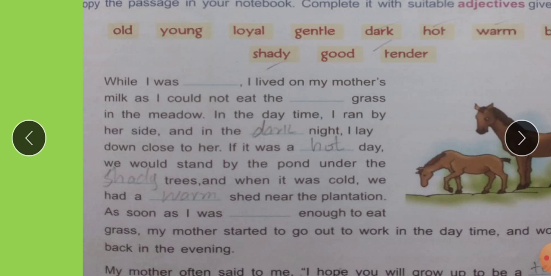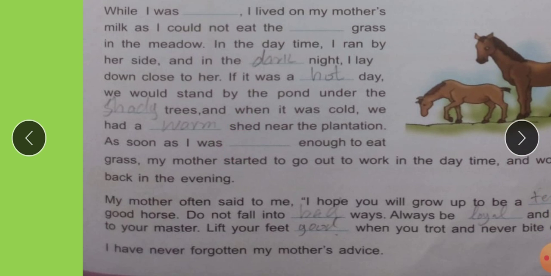And when it was cold, we had a warm shed near the plantation. As soon as I was old enough, here you have to write old enough to eat grass.